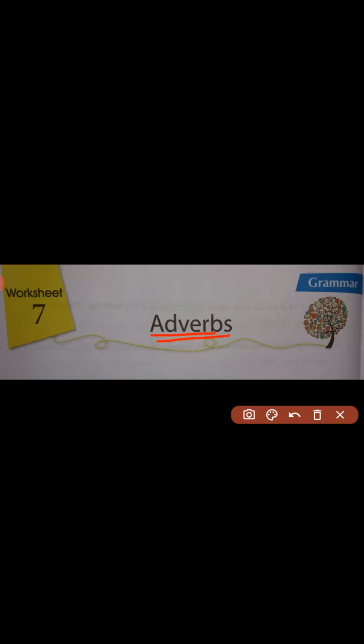In the same way, an adverb can also modify an adjective or another adverb. What is the role of an adverb? It adds something more to the meaning of a verb, whereas an adjective tells something more about a noun or pronoun.